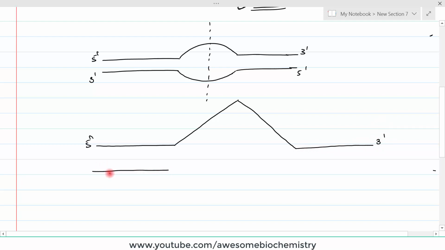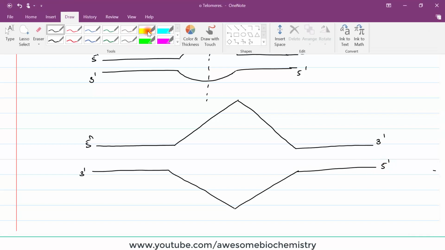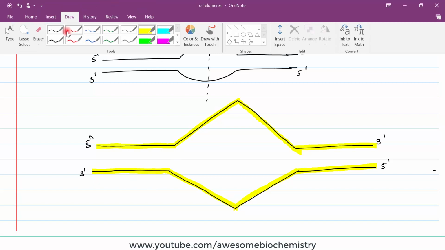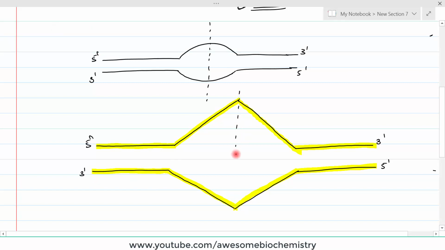The opposite strand has the 3' end, this is the replication bubble, and this is the 5' end. To show that these are the parent strands, I am highlighting them with this yellow color. This will distinguish them from the daughter DNA. And this is the exact half of this replication bubble.